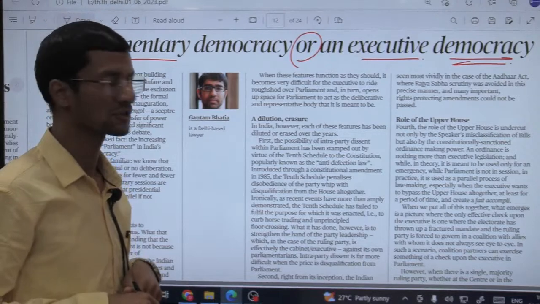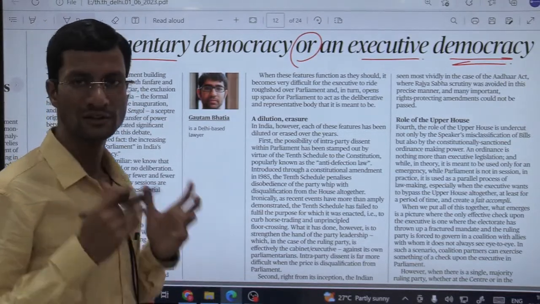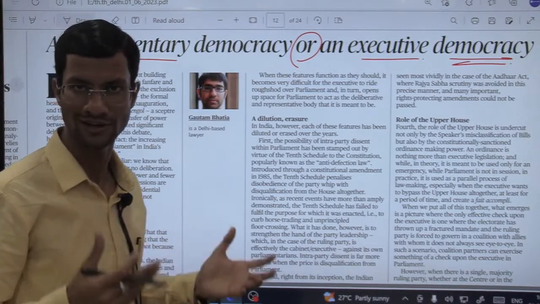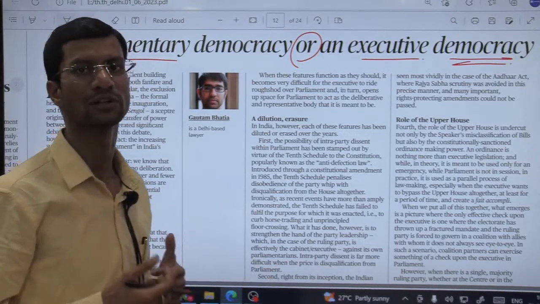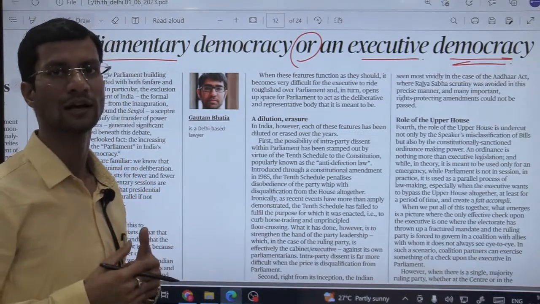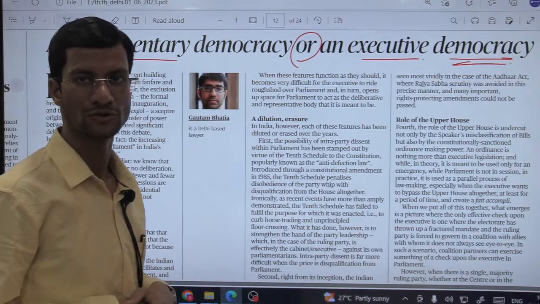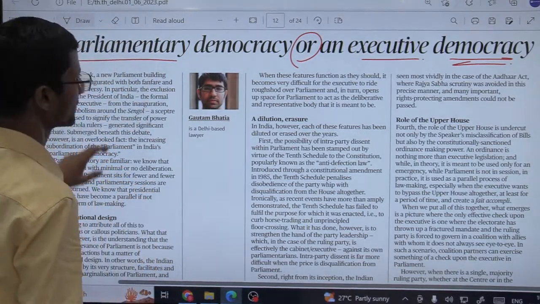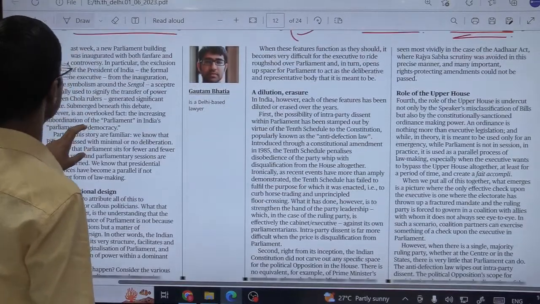And of course, after reading all this, we need to think for a few minutes whether what the author has said is totally correct or not, or if something is wrong, then where things could be improved. Fine. Or what you think and what the Constitution says. So do cross-verify the things. Okay. So let us start.